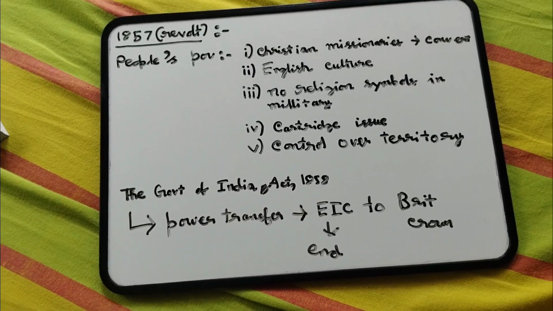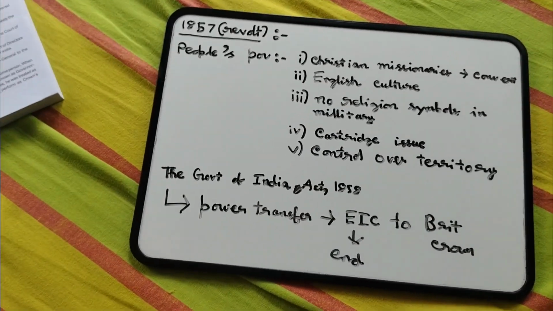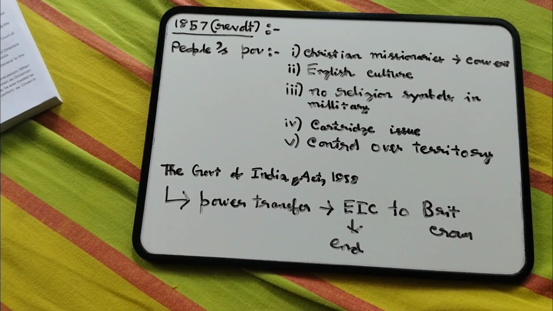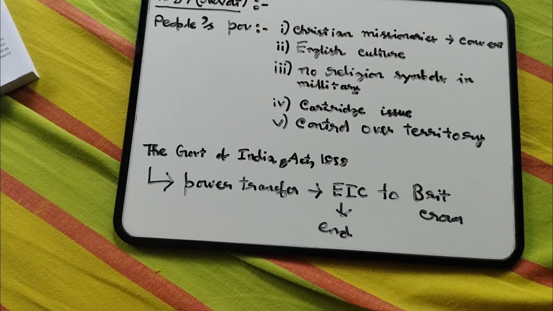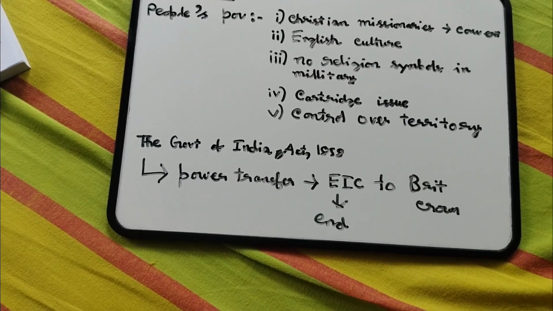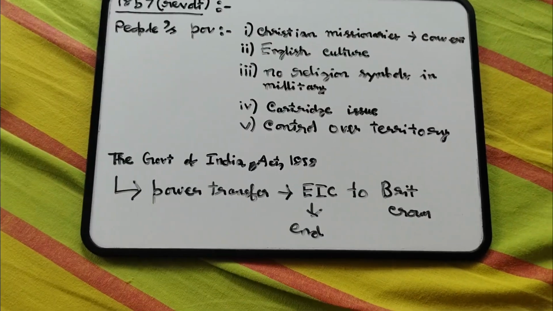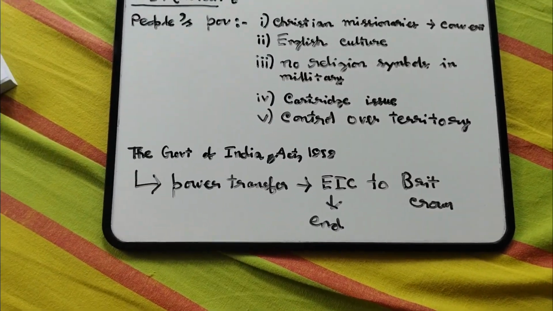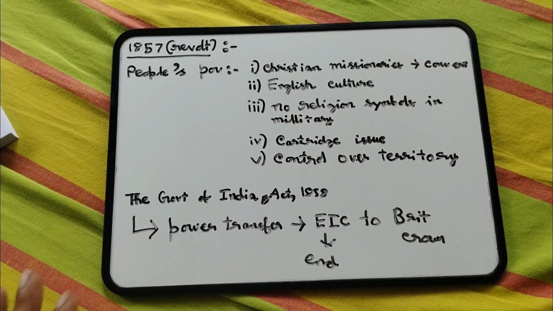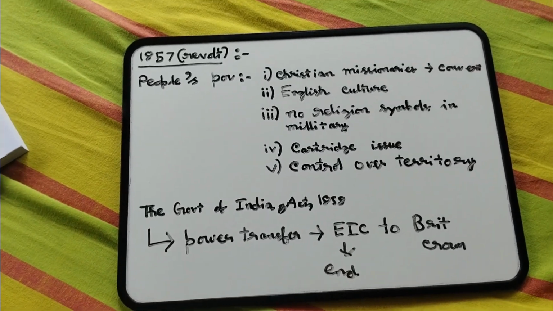Back then it was seen as a harming of culture and all. And also they were taking over the powers of territories which were ruled by the princely states. They were taking it forcefully or indirectly cutting on finances and all. So obviously people were really unhappy with the policies.